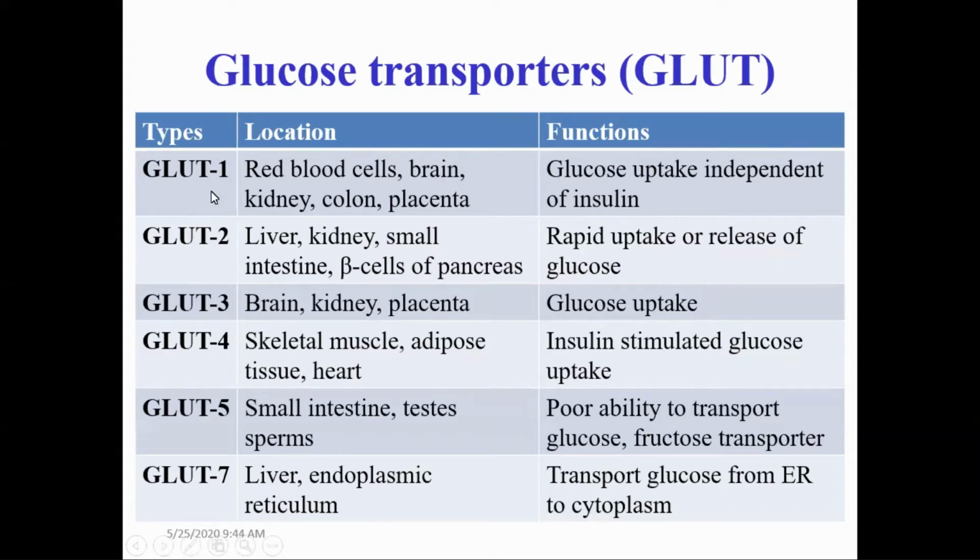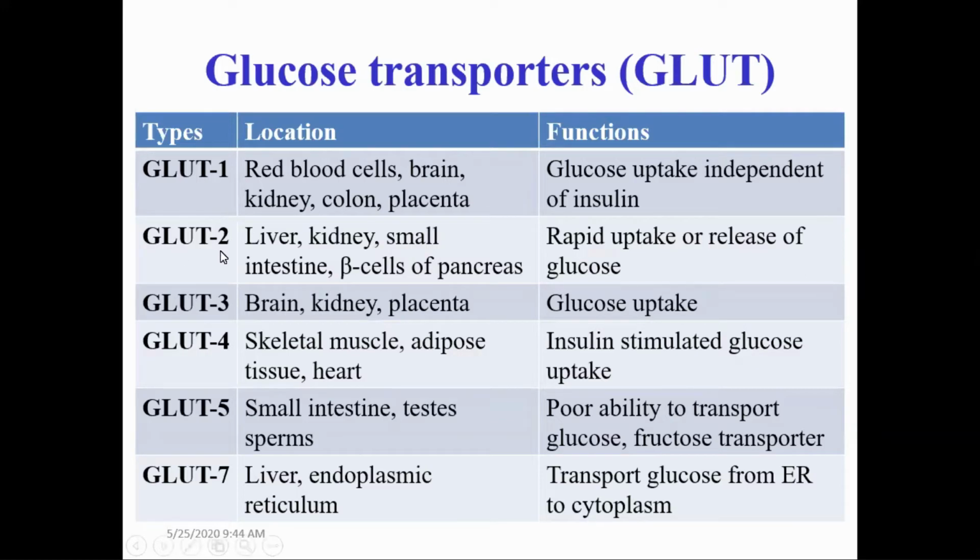And generally GLUT1 can transport glucose even at a low concentration. So they have a high affinity. High affinity means that these red blood cells are able to get glucose even when the person is in hypoglycemia. So that is GLUT1.